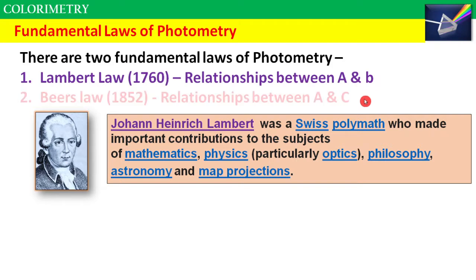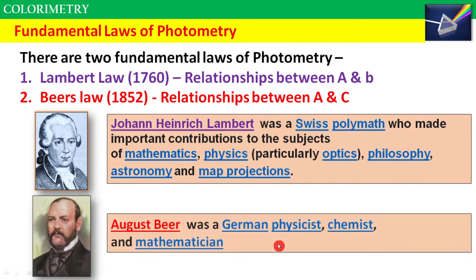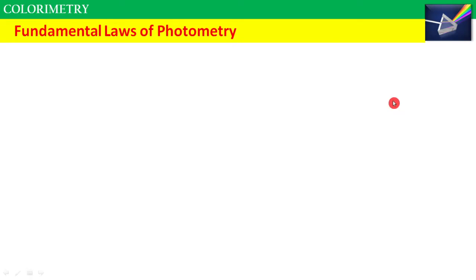The second law is Beer's law. It was proposed in 1852. It gives a relationship between absorbance and concentration. So August Beer was a German physicist, also a chemist and mathematician. So he gave the relationship between absorbance and concentration. Now let us discuss the first, Lambert's law.